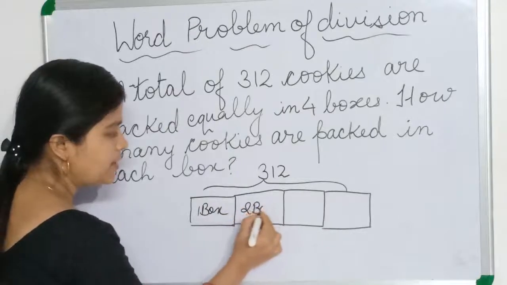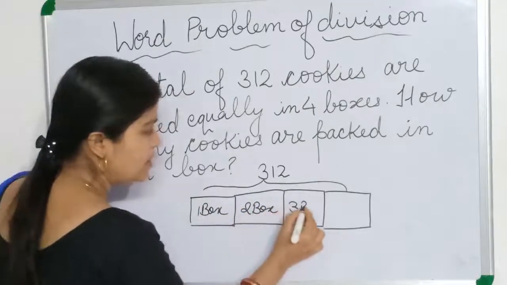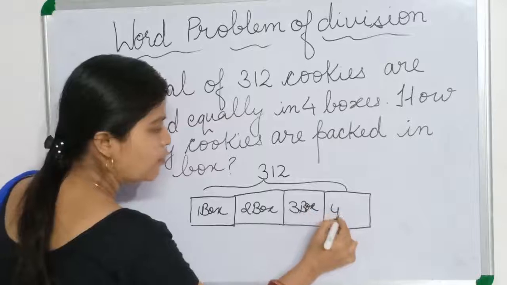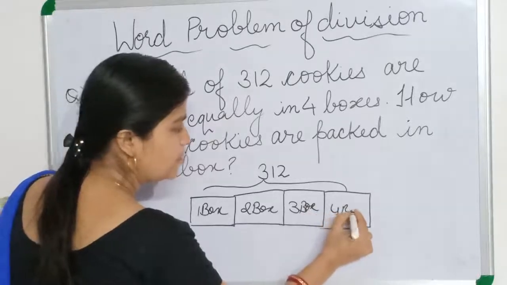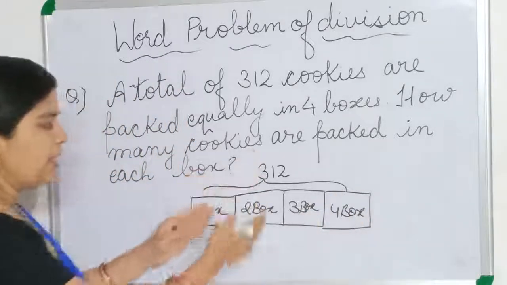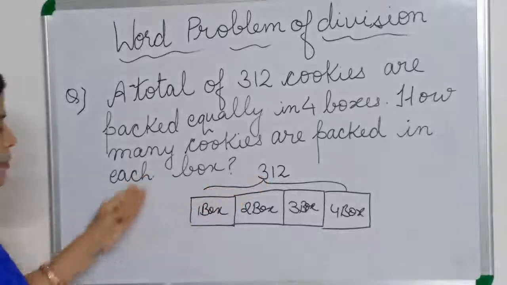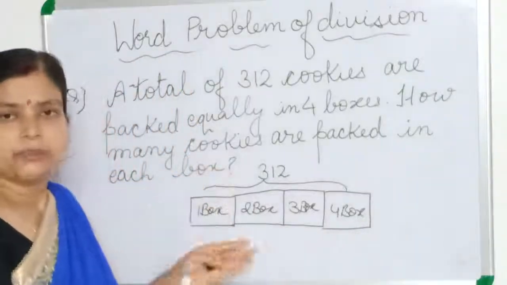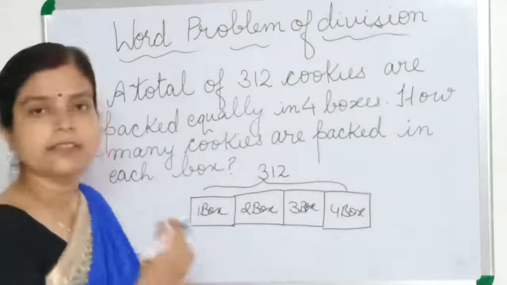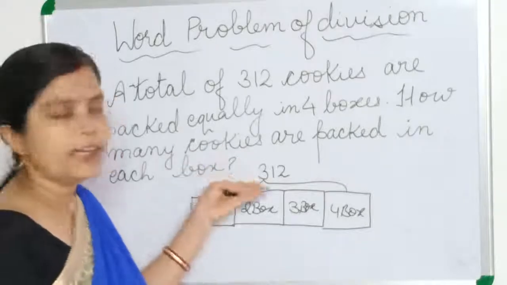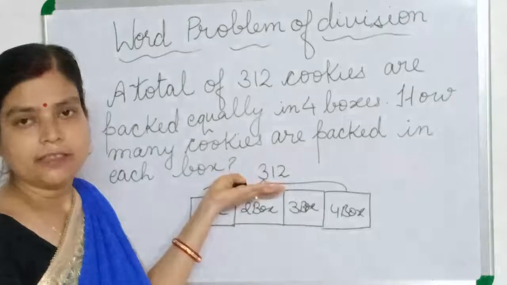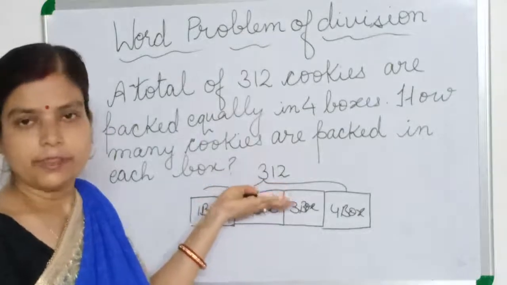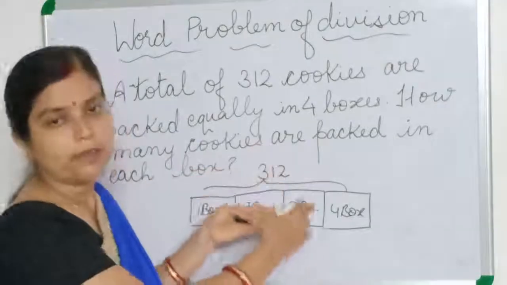First, second, third and fourth box. I have to distribute these 312 cookies equally into each box. Equal distribution means division. We have to divide the cookies by 4 because we have to divide them into 4 boxes.